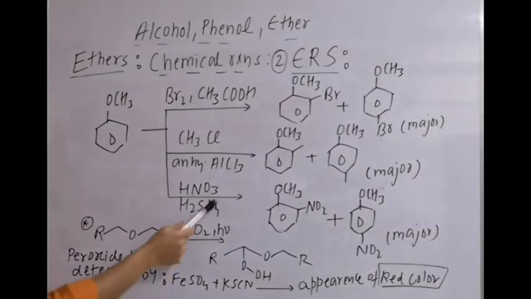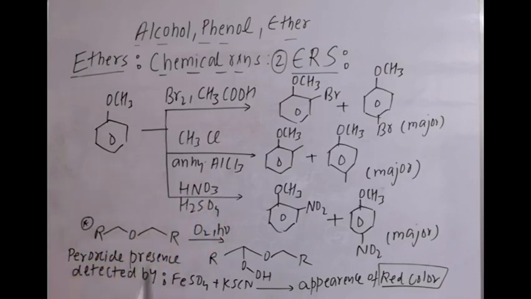Third reaction is nitration, which generates the electrophile NO2 plus, and it undergoes electrophilic aromatic substitution at ortho and para. Para is the major product. These are some important reactions of ether.